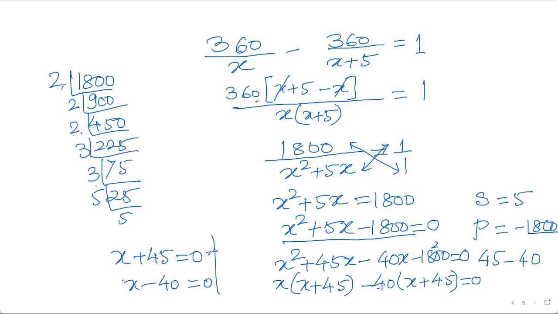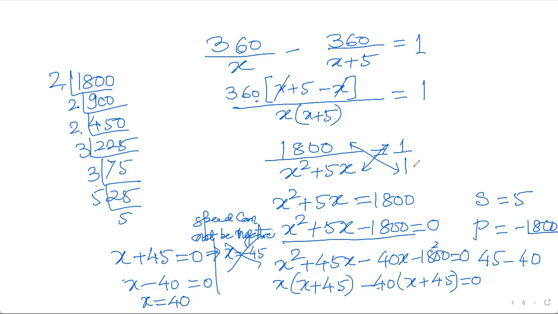Again, if you go ahead, this gives you x equal to negative 45, which is not acceptable because speed cannot be negative. Here you will write not acceptable because speed cannot be negative. These are to be judged by your brain, because distance cannot be negative, speed cannot be negative. So x is only left with 40.